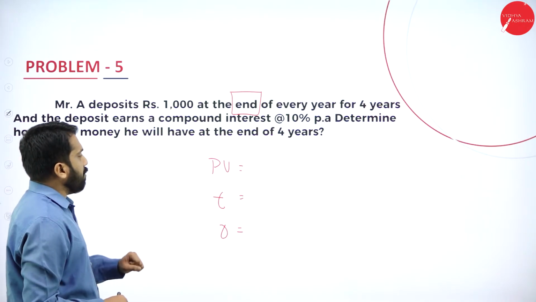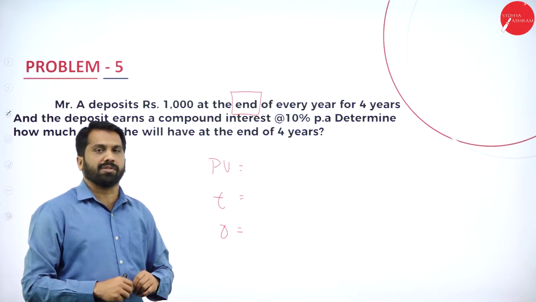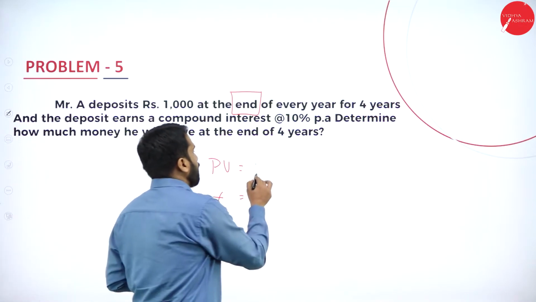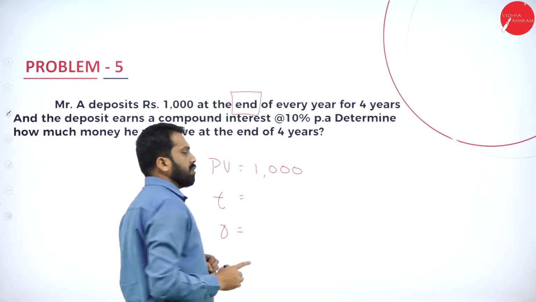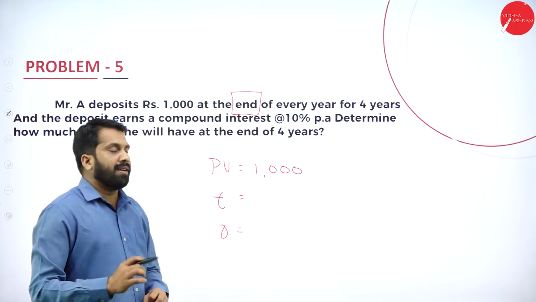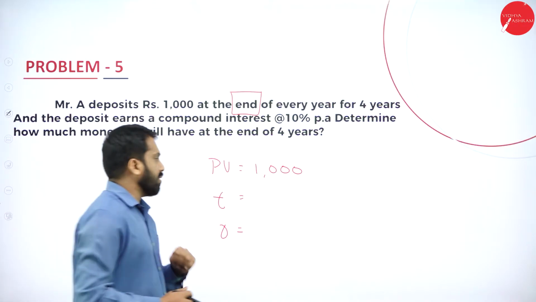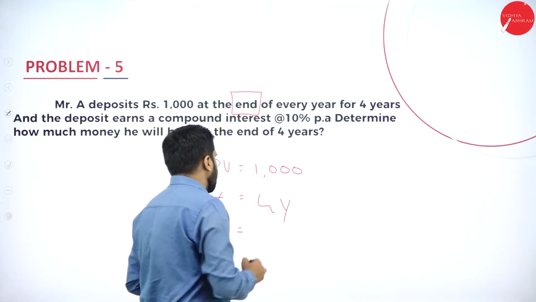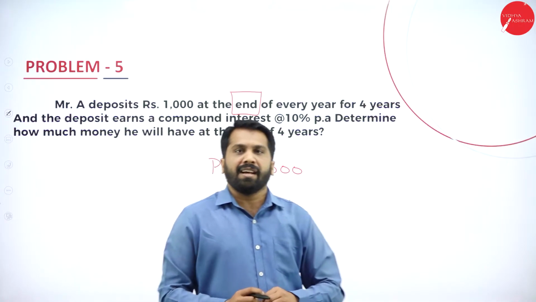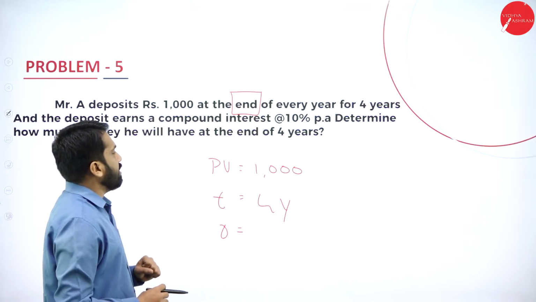Now, we have present value, we have time, and we have rate also. What is your present value? As per this problem, your present value is 1,000. Now, what is your time? The time is nothing but your 4 years. Now, the last part will be the rate. So, what is the rate? As per this, the rate they have mentioned is 10%.